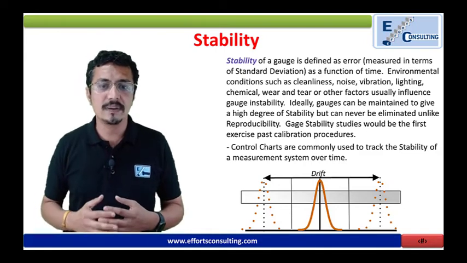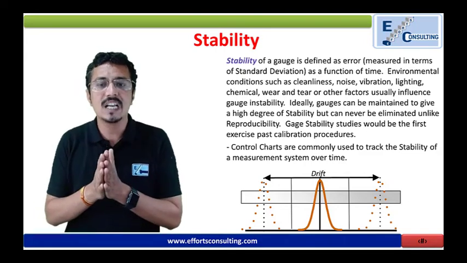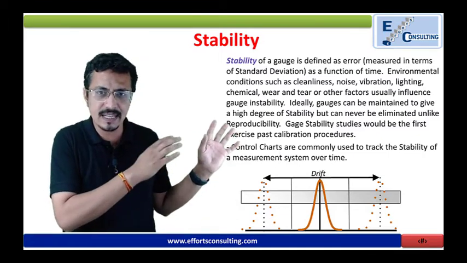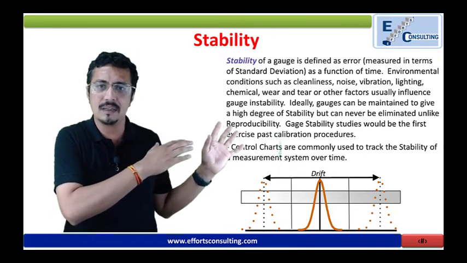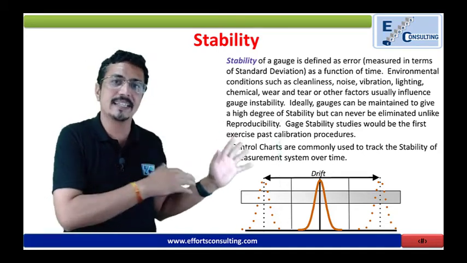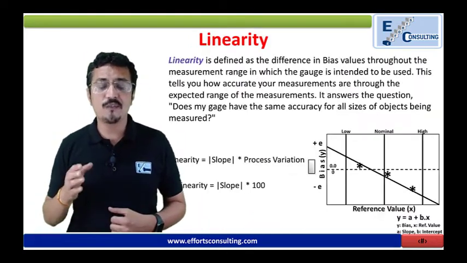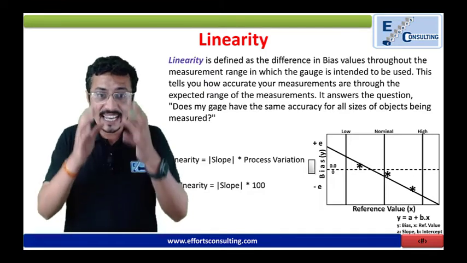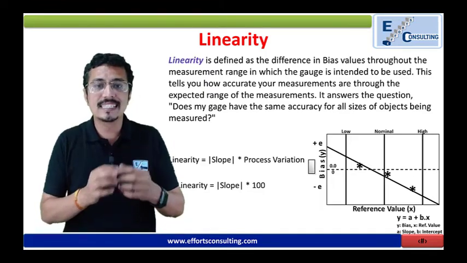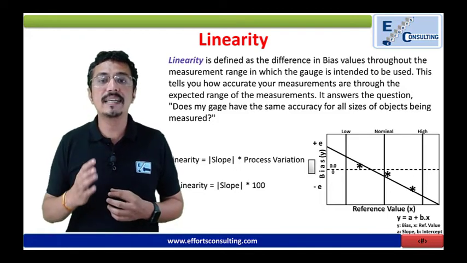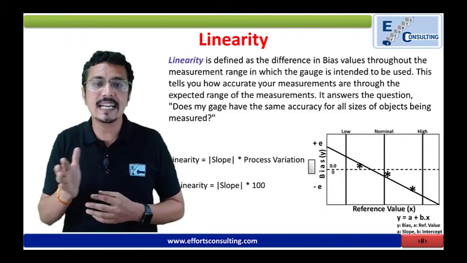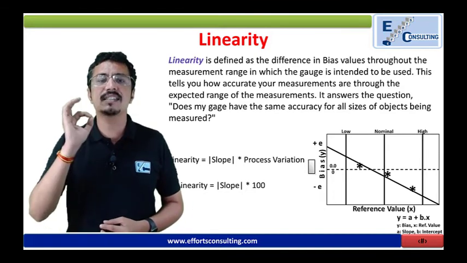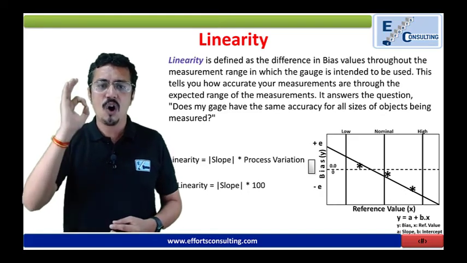A control chart is commonly used to track the stability of a measurement system over time. So in this particular curve, you can see the drift, and drift is because of the unstable data or instability in the gauge. Linearity is defined as the difference in bias values throughout the measurement range in which the gauge is intended to be used. This tells you how accurate your measurements are throughout the expected range of measurements. And it answers the question, does my gauge have the same accuracy for all sizes of objects being measured?